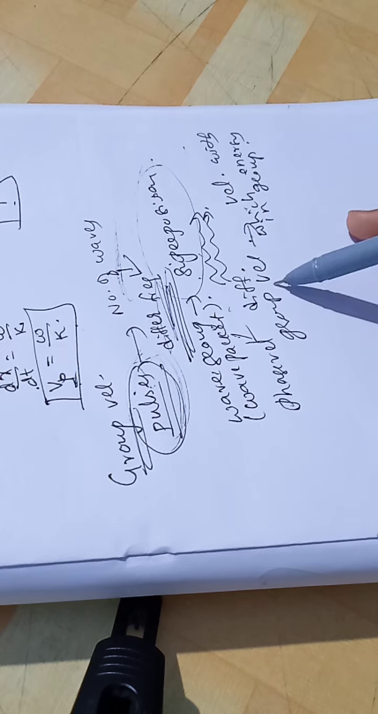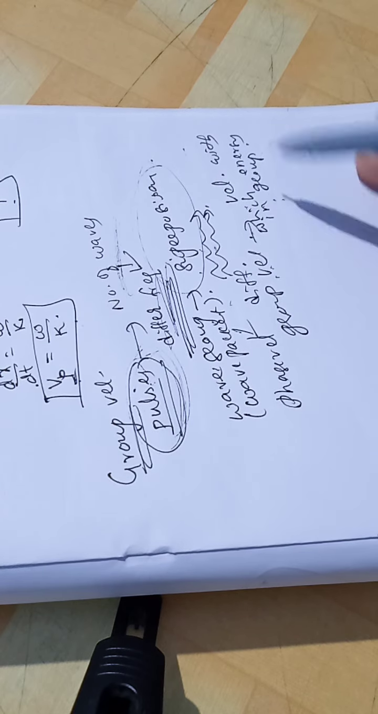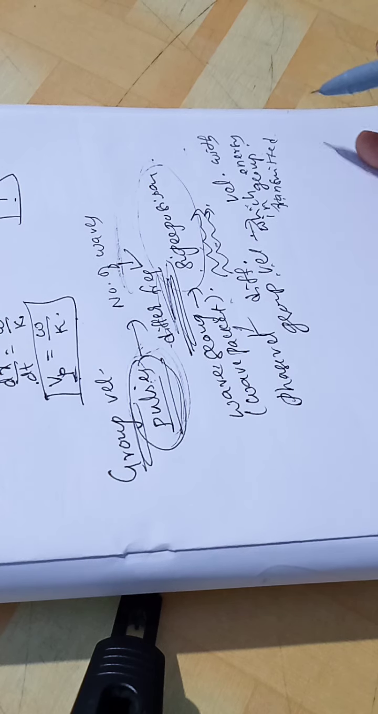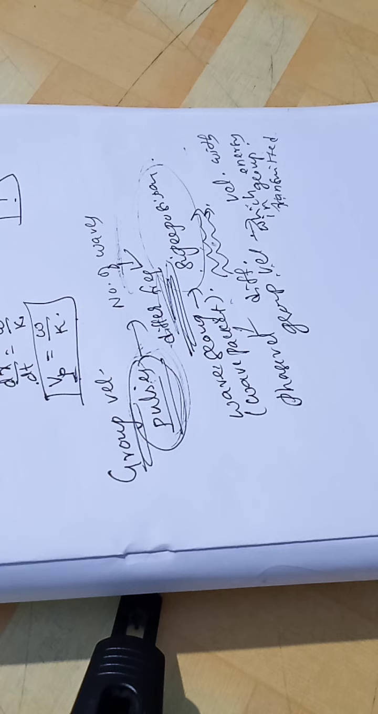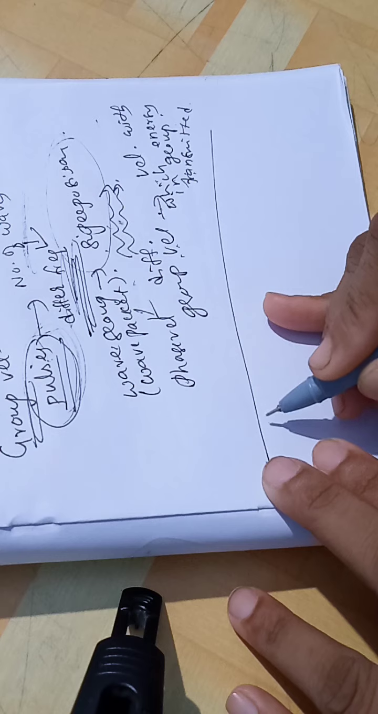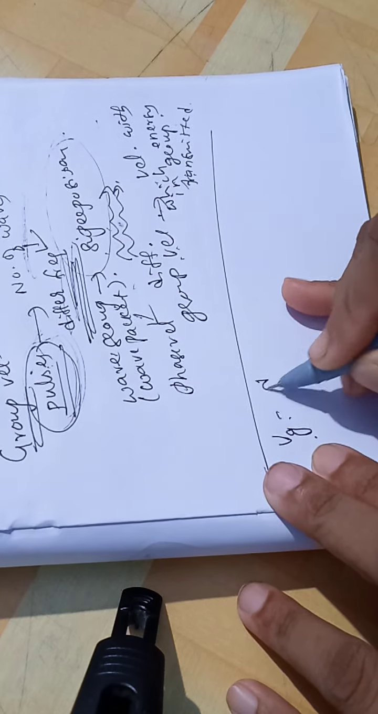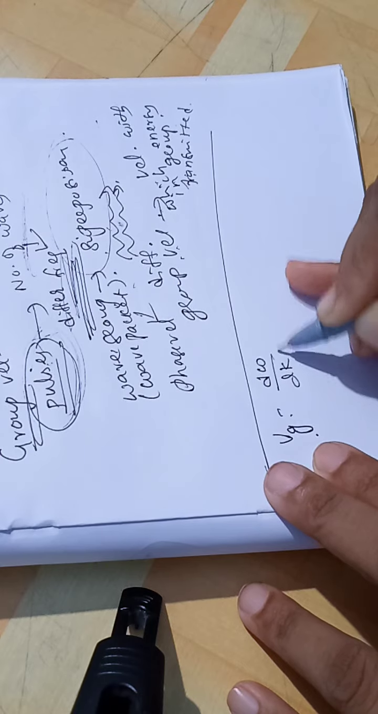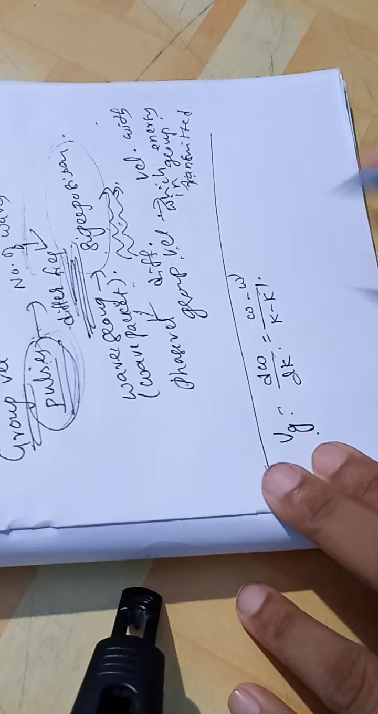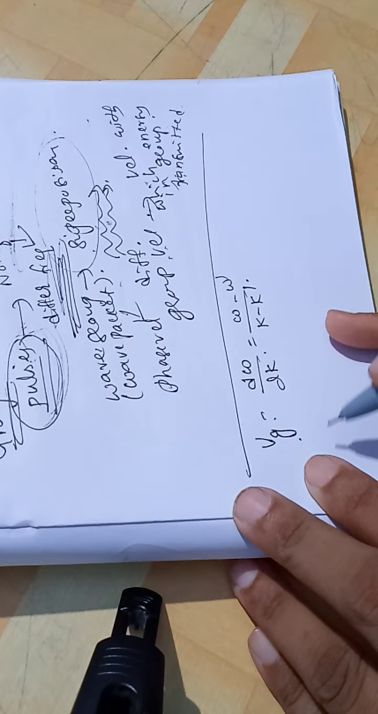So group velocity can also be said to be the velocity with which the energy in the group is transmitted. Now let us see the expression for group velocity. Group velocity is written as Vg, g for group, equal to d omega by dk, that is omega minus omega dash by k minus k dash. Right?